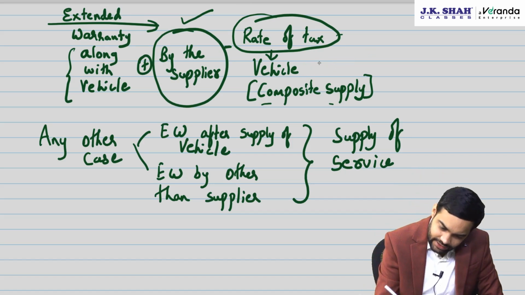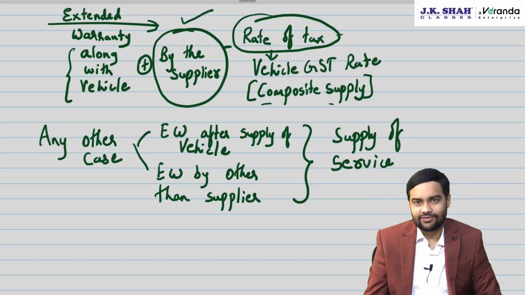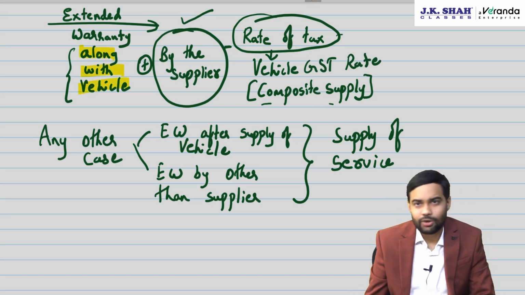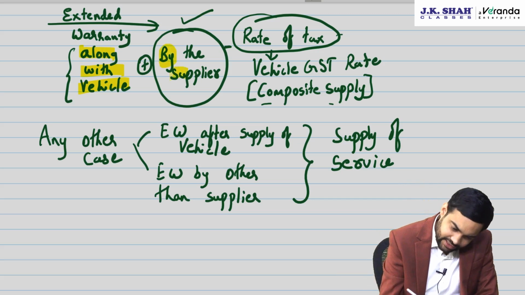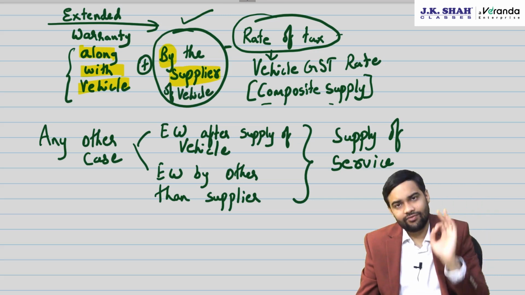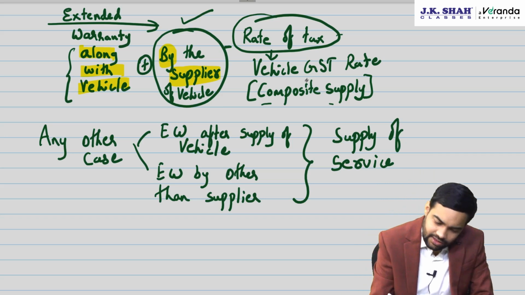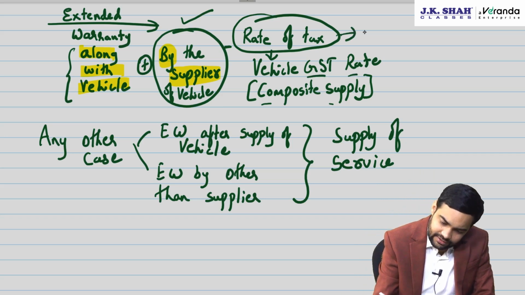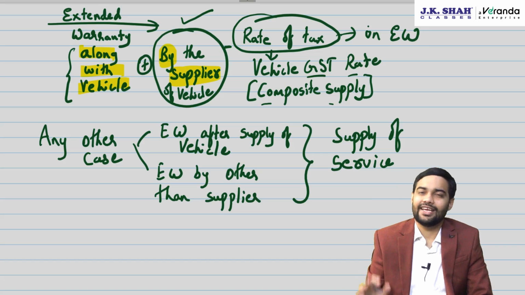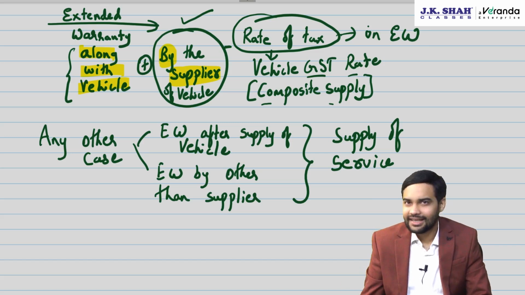So careful, vehicle GST rate will apply only when two conditions are satisfied. Extended warranty is being provided along with the vehicle at that point of time, plus it is being provided by the supplier of vehicle. Then in that case, the rate of tax on extended warranty will be vehicle rate, because the principal supply is vehicle. This is what has been clarified.